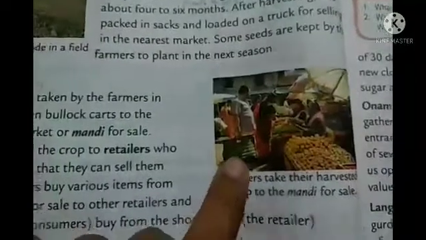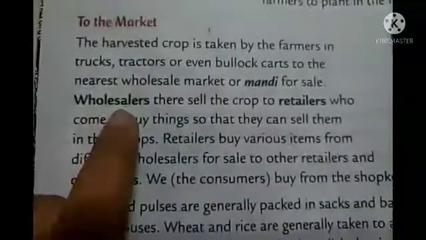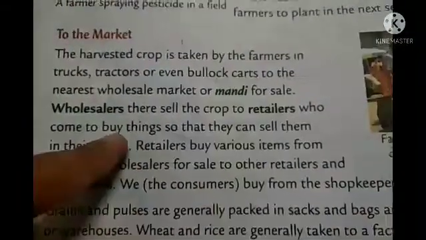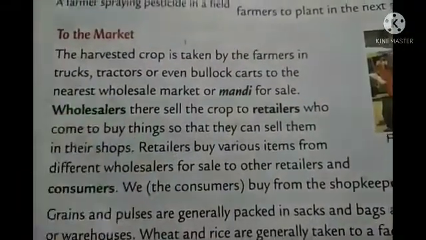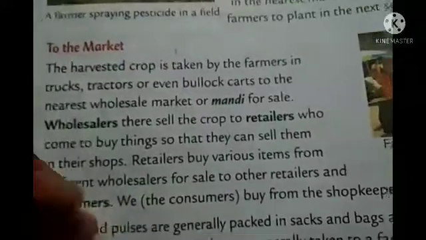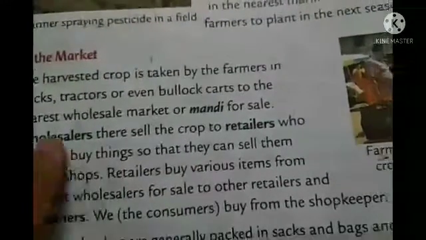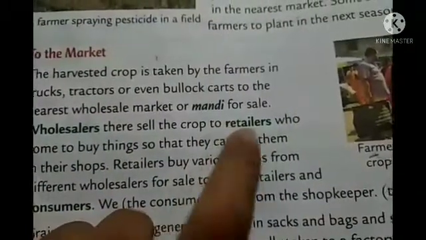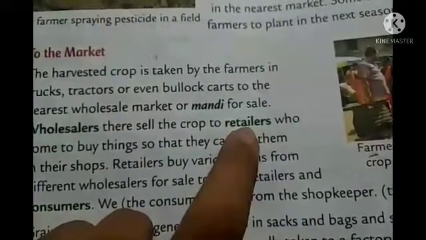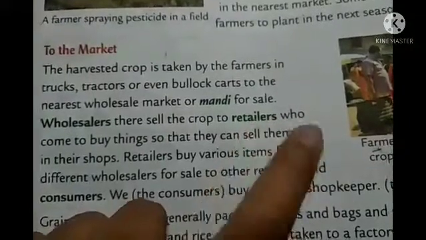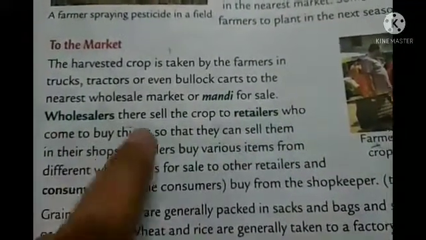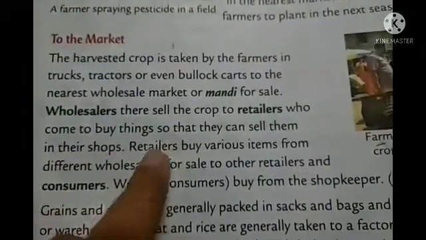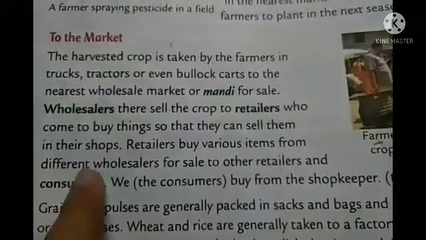First of all it goes to the wholesaler. Wholesaler means where a large quantity of material or raw material or food, everything is present. So wholesalers sell the crop to the retailer. And who is the retailer? Retailer means the shopkeepers, who come to buy things so that they can sell them in their shops. And retailers buy various items from different wholesalers.